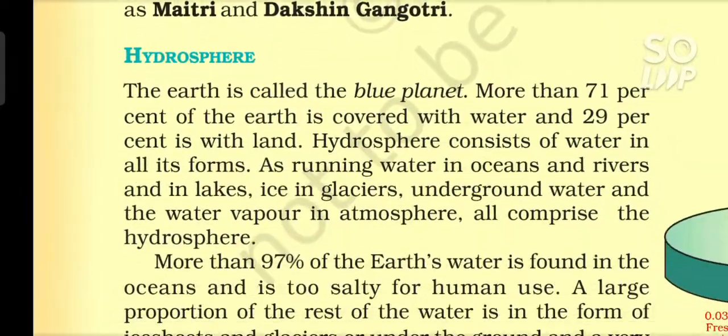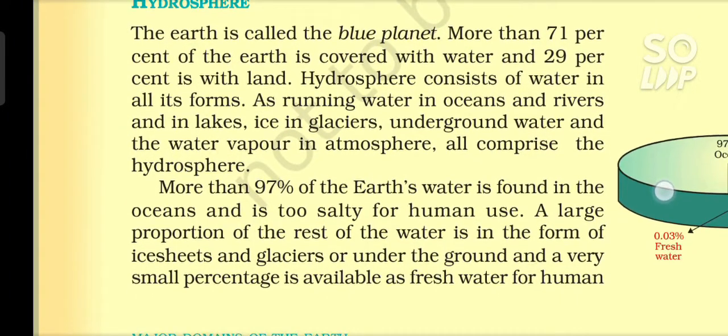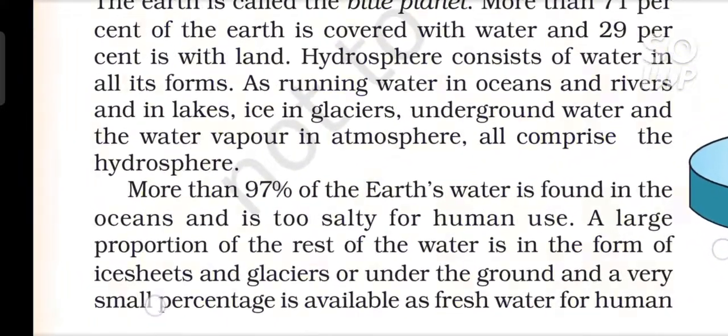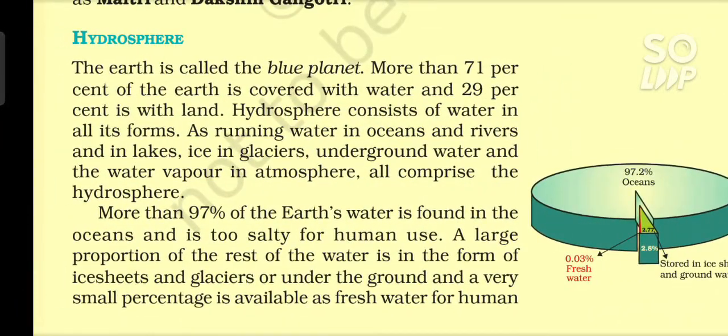Hydrosphere. The Earth is called the blue planet. More than 71% of the Earth is covered with water and 29% is with land. Hydrosphere consists of water in all its forms. As running water in oceans and rivers and in lakes, ice and glaciers, underground water and the water vapor in atmosphere, all comprise the hydrosphere.